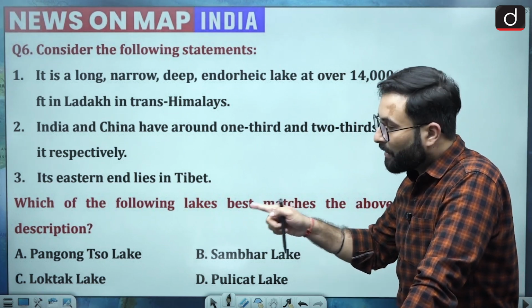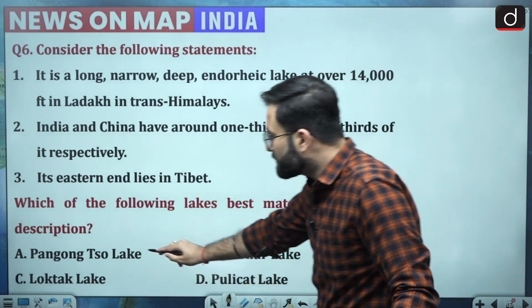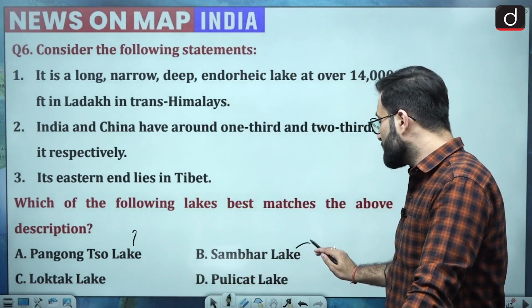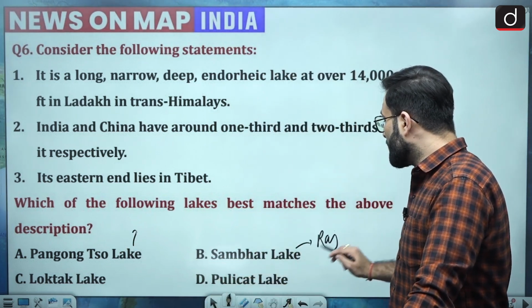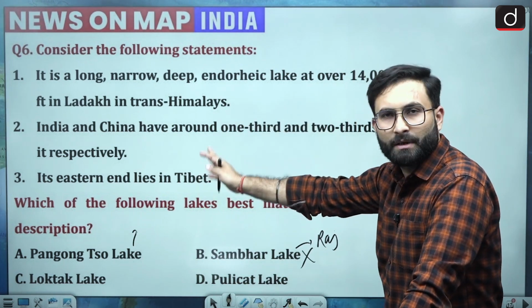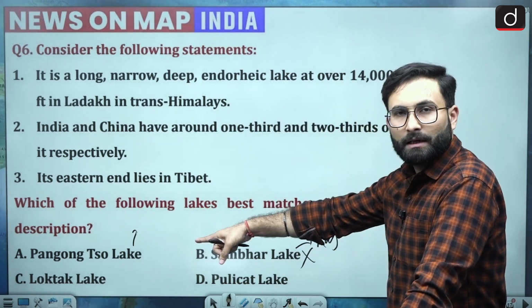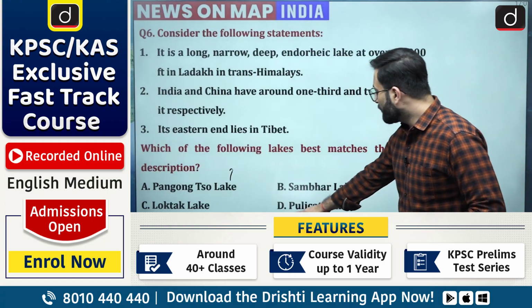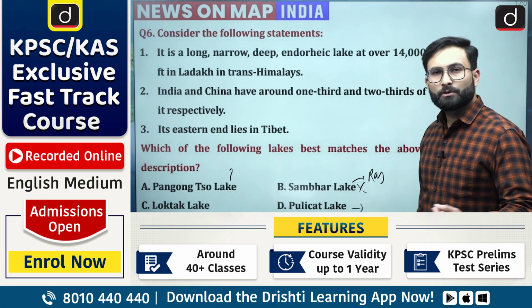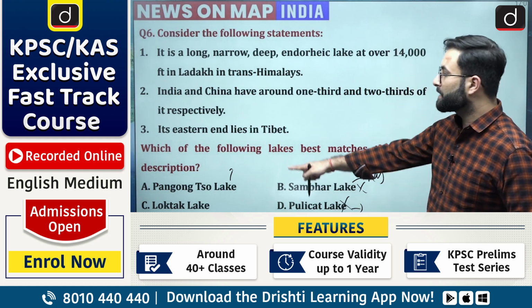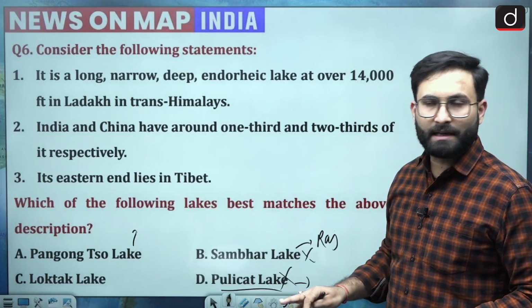Now, when we are talking about the Pangong Tso Lake, you know that is there in the Ladakh region, so that can be our answer. Coming to the next one, that is your Sambhar Lake. Sambhar Lake is there in Rajasthan. So obviously that would not be your answer over here, because we are talking about Trans Himalayas, we are talking about Tibet and all. Coming to Loktak Lake, you know that Loktak Lake is in the northeastern region. And Pulikat Lake is there in South India, most of the part in Andhra Pradesh. So this is also not your correct answer. So option A, Pangong Tso Lake, is the right answer over here.